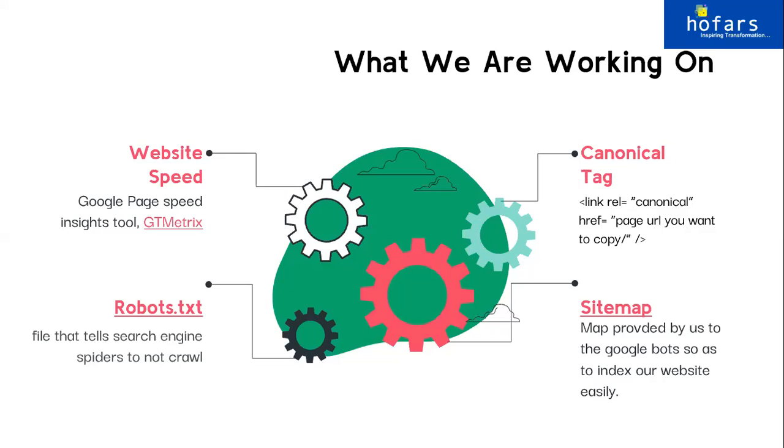Then comes canonical tag. Now, for example, at our Hofer's website, in the About Us page, we mention services, that these are our services, and some content is exactly the same as we have it on the services page, because obviously you cannot change your services. The introduction to the service won't change, the features of the service won't change. It has to be the same. We may rephrase it, but it will still be the same. Anyway, so for example, if I take some content out of my services page and write it on my about us page.